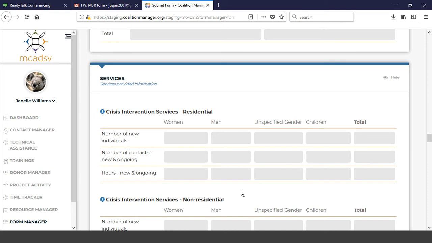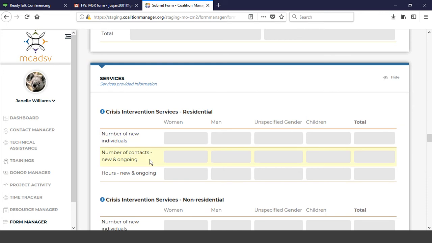This is where you're going to see just a few changes. But so the crisis intervention section, what's changed is the number of new individuals. So remember that the FIPSA reporting is the federal fiscal year. So that's October 1st to the end of September. And that's really how you're basing new versus ongoing individuals kind of things. So somebody who comes into your program that is receiving crisis intervention for the first time, they are counted one time during that federal fiscal year as a new individual receiving that service.